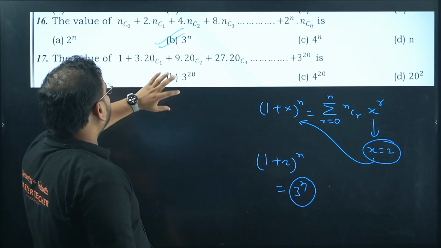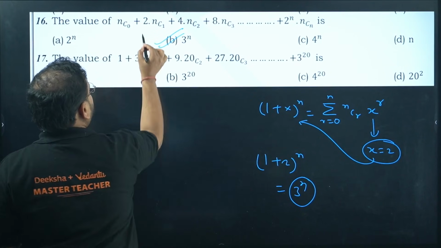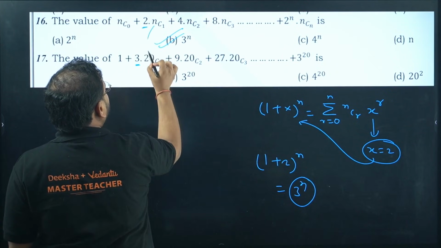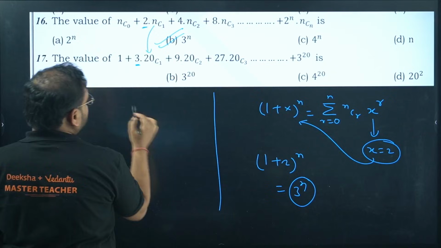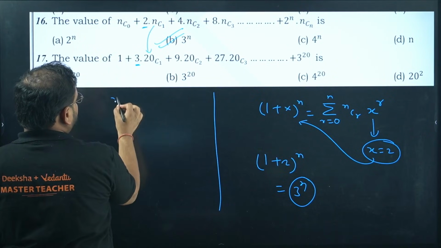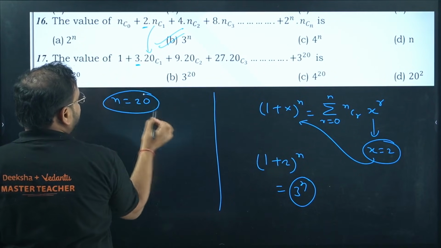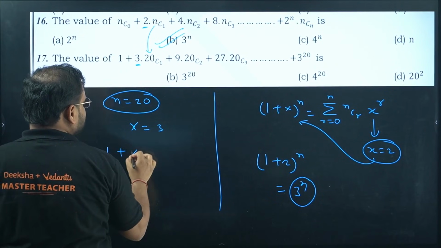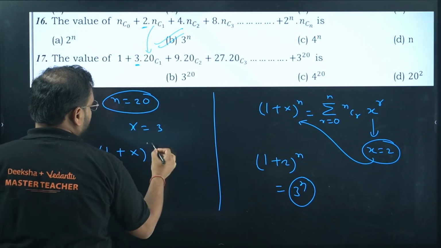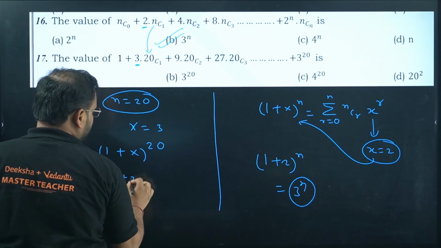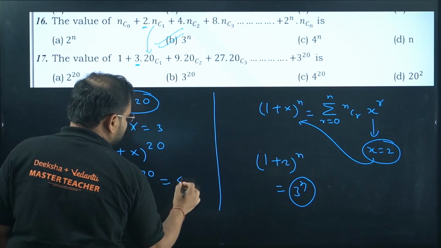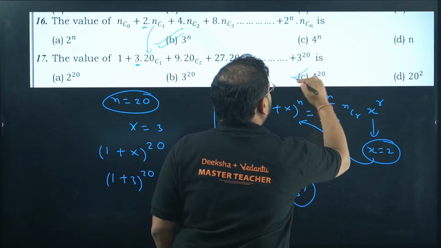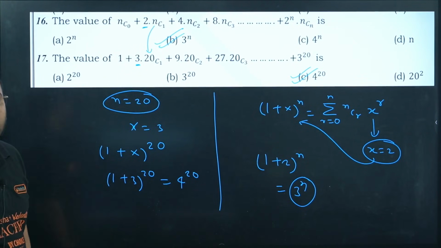Check here. In this, the coefficient is 3. Here it was 2. Here it is 3. And the n value is 20. So in the second question in this slide, the 17th problem, n is 20 and the x value is actually 3. So expansion will become 1 plus x power 20, so 1 plus 3 power 20. Answer is 4 power 20. That's option C. Getting it or not?